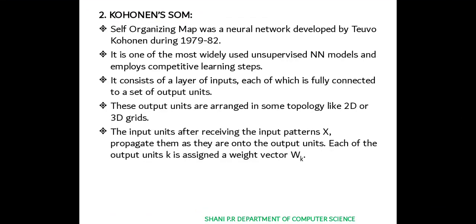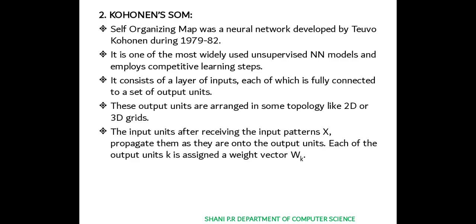Next is the Kohonen SOM. SOM is nothing but a self-organizing map. The self-organizing map was a neural network developed by Teuvo Kohonen during 1979 to 82. It is one of the most widely used unsupervised neural network models and employs the competitive learning step.